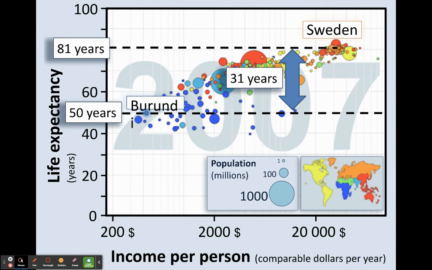So now we're going to take a look at Sweden and Burundi. So let's think of the difference between Sweden and Burundi. So right now the difference between Sweden and Burundi is 31 years. In Sweden, people are expected to live to 81 years old. In Burundi, people are expected to live 50 years old. Why do you guys think that is? Look at all the instances in the graph, okay? Maybe look at the x-axis. How do you think income per person could affect life expectancy?